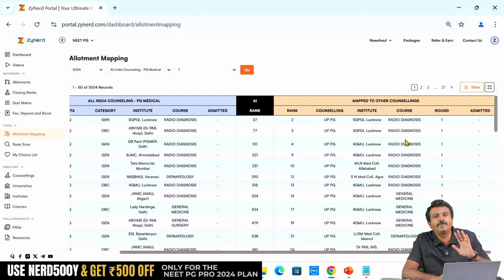We will definitely update it, but no commitment. We will not be able to update it for any state if it doesn't publish. If the state publishes, we will definitely update it for every round.